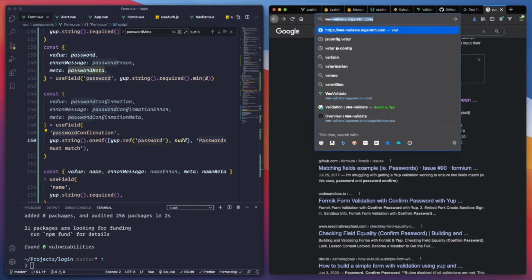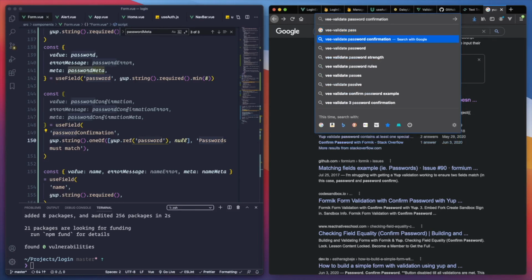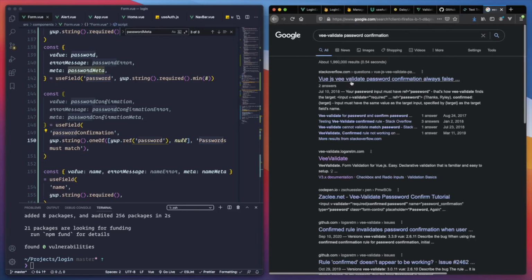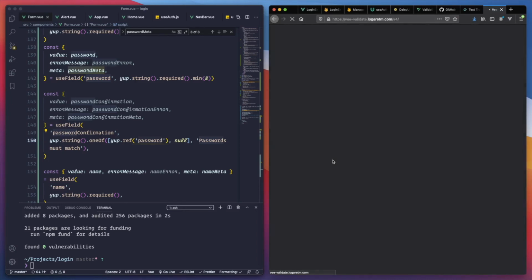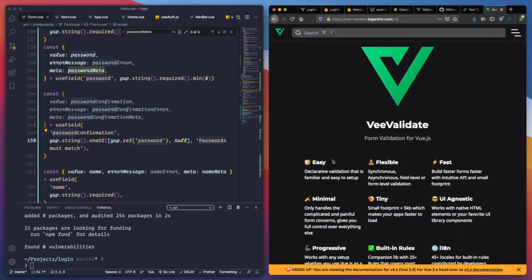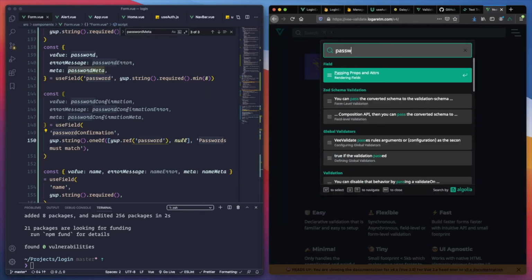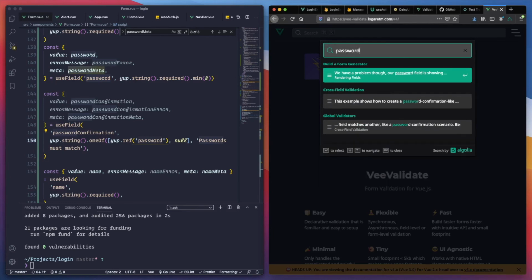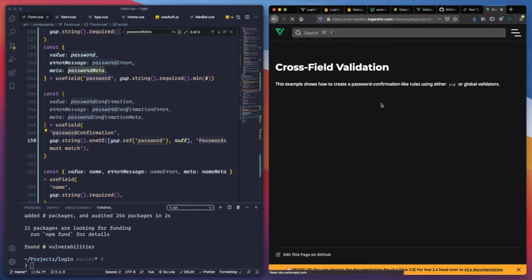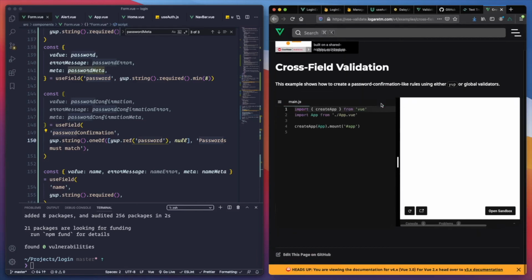Let's search VeeValidate and password confirmation. Cross-field validation.